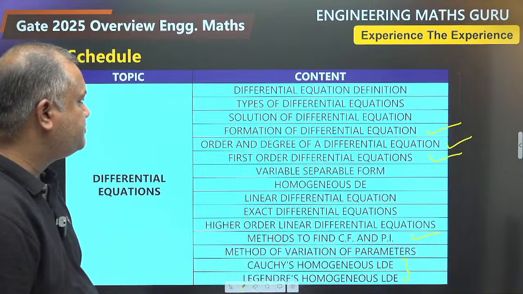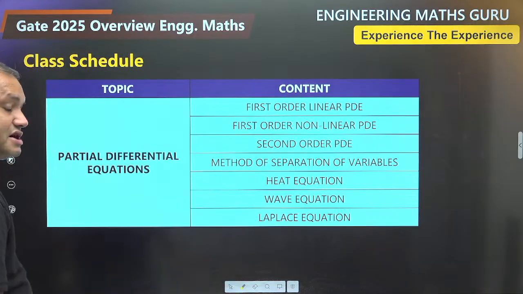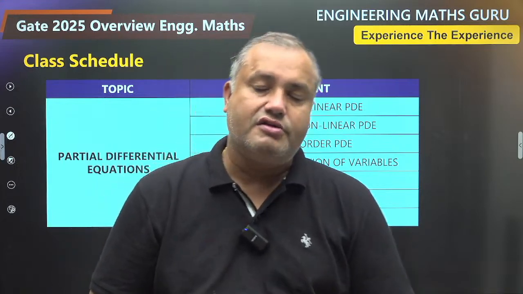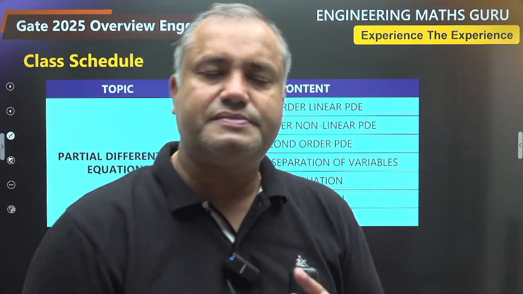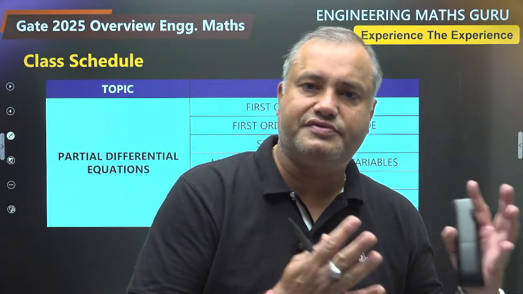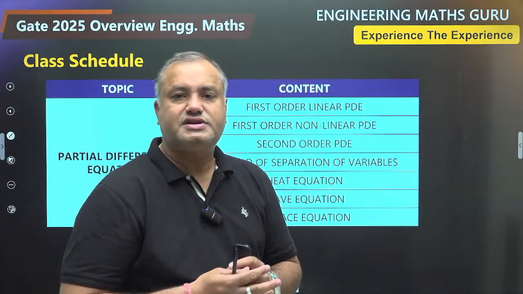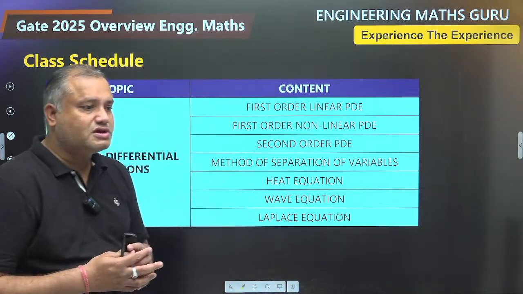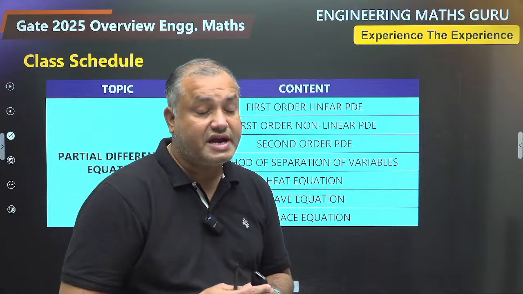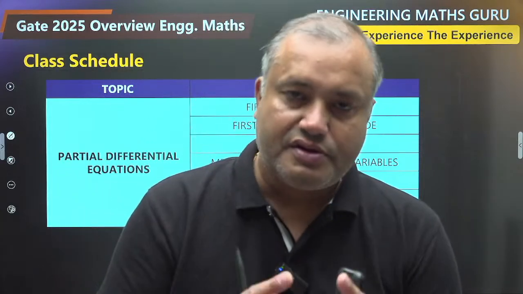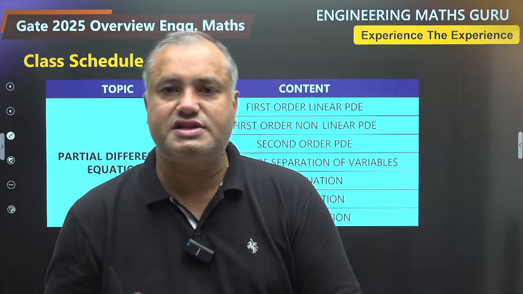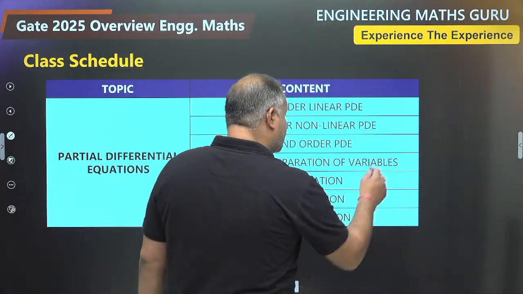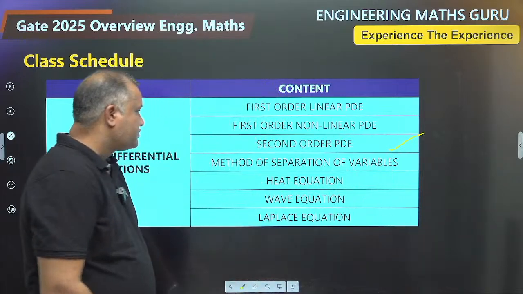Then we will move towards partial differential equation. Partial differential equation covers first order linear and first order non-linear. First order linear partial differential equation, first order non-linear partial differential equation. In second order differential equation, first of all we will learn the type identification. Based on the value of b square minus 4ac, we will decide whether the second order partial differential equation is elliptical, parabolic or hyperbolic. So type identification, you will get direct question here, very important part.